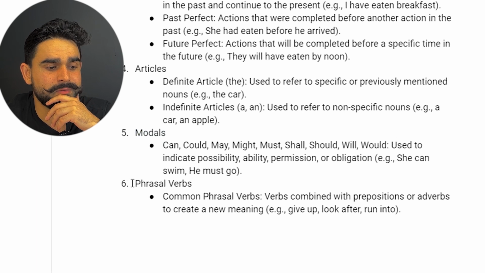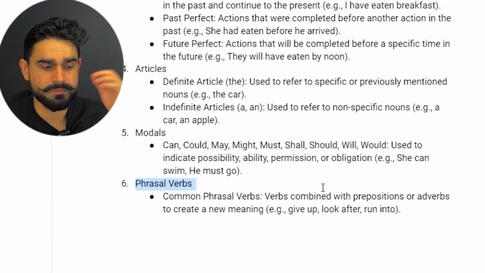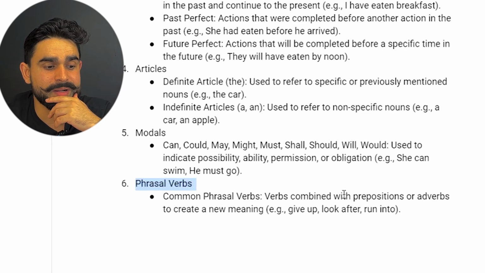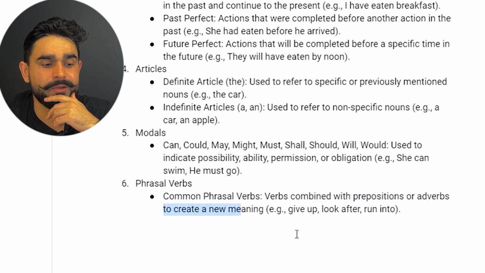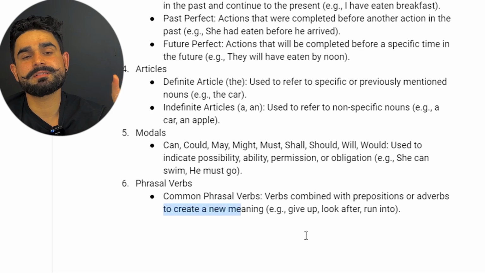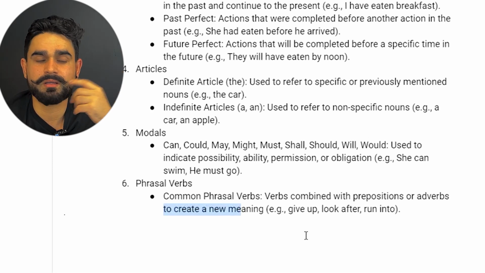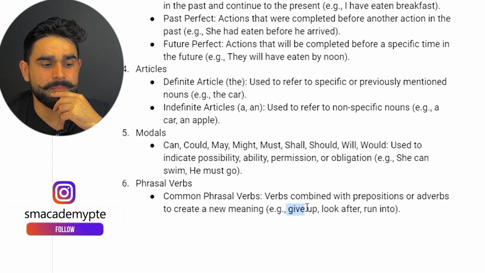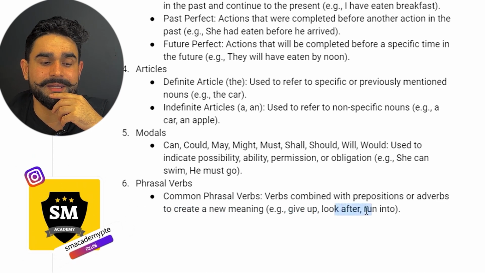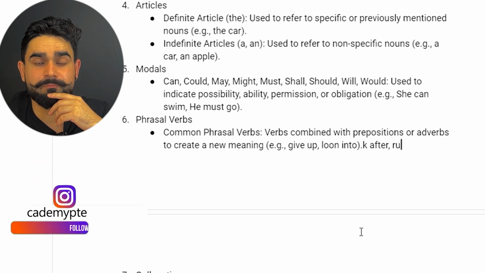Then we have phrasal verbs as well, guys. We'll discuss the common phrasal verbs. What are the common phrasal verbs? Verbs combined with prepositions or adverbs to create a new meaning. For example, give up. So that verb is combined with either an adverb or a preposition to give a new meaning, like give up, look after, run into. So these are all phrasal verbs. We call them phrasal verbs.